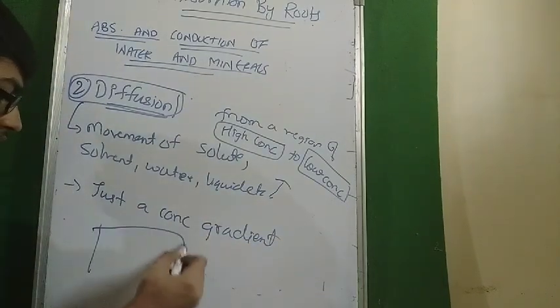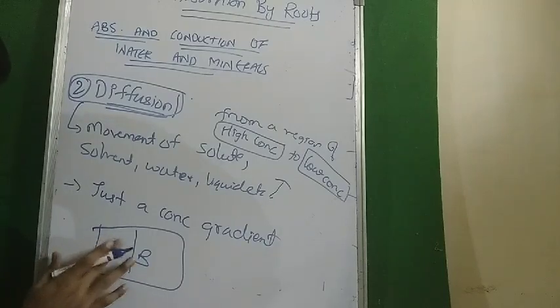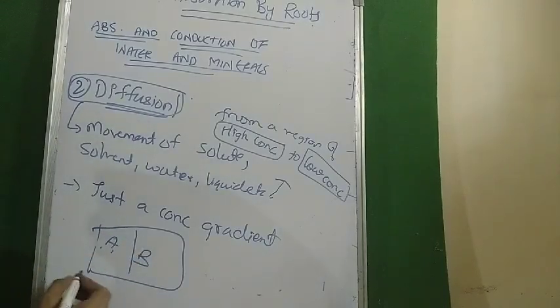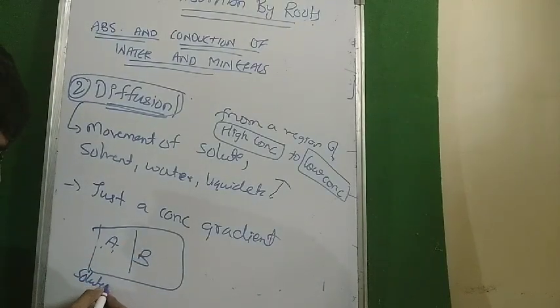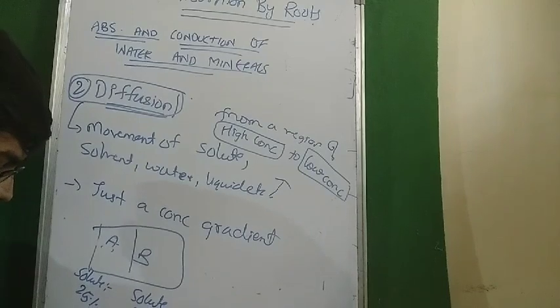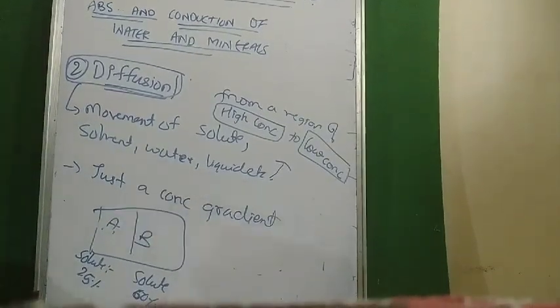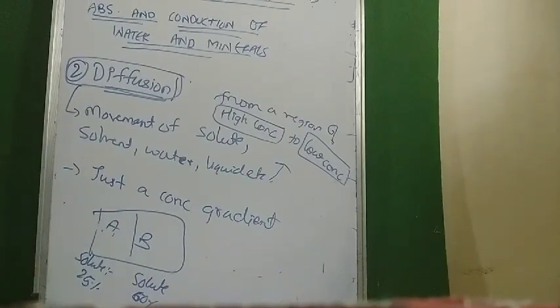For example, we would see here there are two containers A and B. Here solute concentration is 25% and here solute concentration is 50% or 60%. Now I have to move the solutes through diffusion.